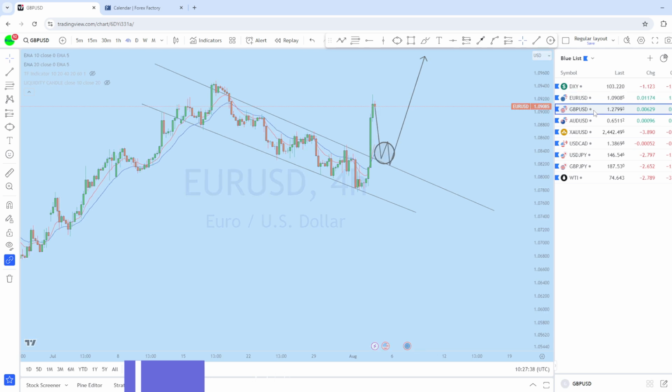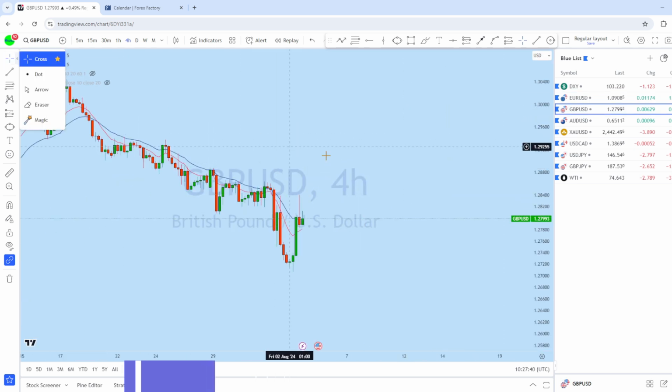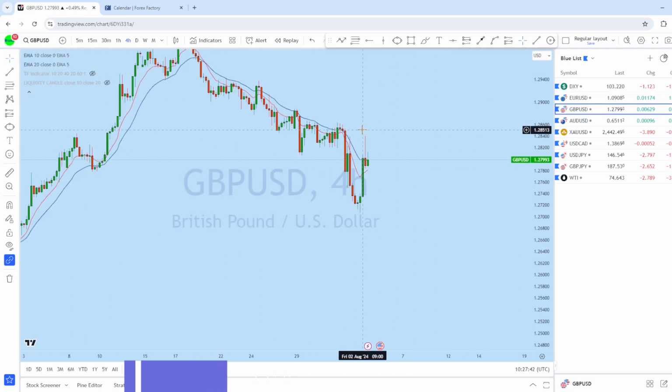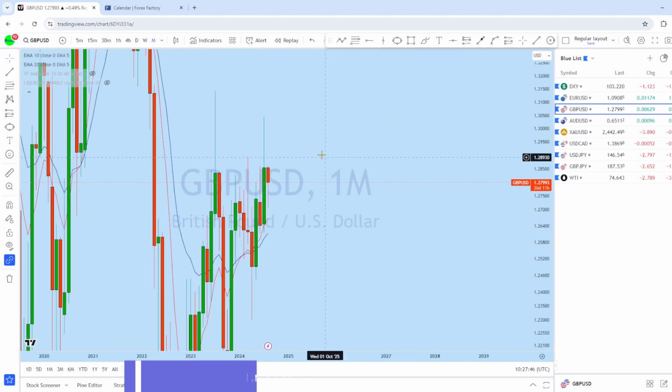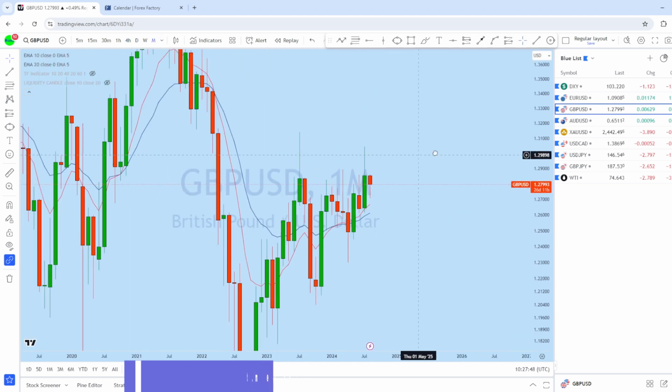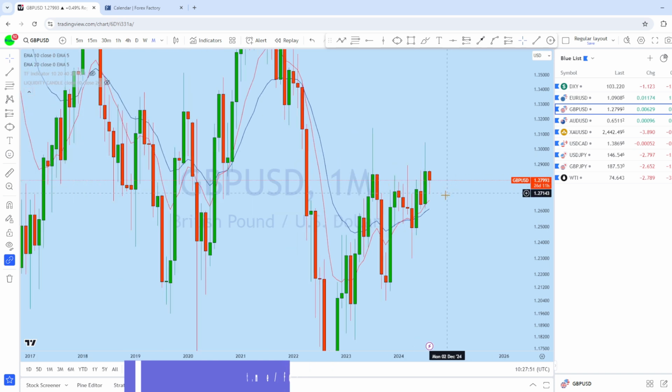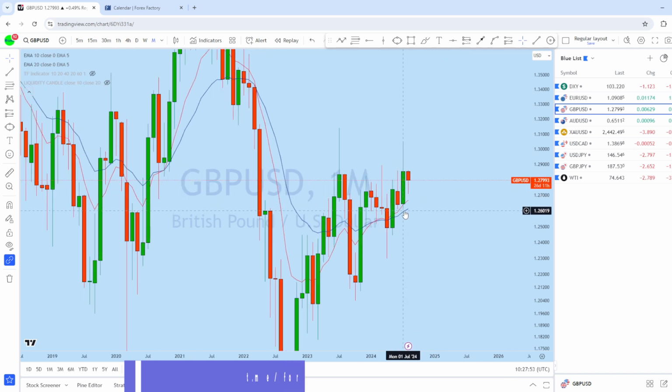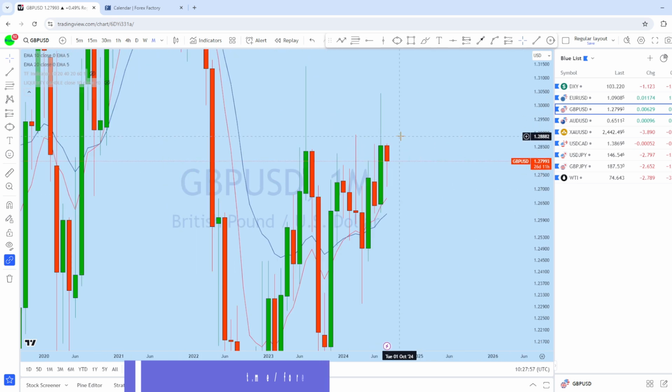Now let's see GBPUSD. Let's see what kind of trading opportunity we have on British pound US dollar. Looking at the monthly chart to see overall picture in the market. Now from the monthly, we can see that this is the monthly bullish candle with a long wick at the top, and this month we can see that the market initially has broken below, and it's still maintaining the monthly series of higher low.